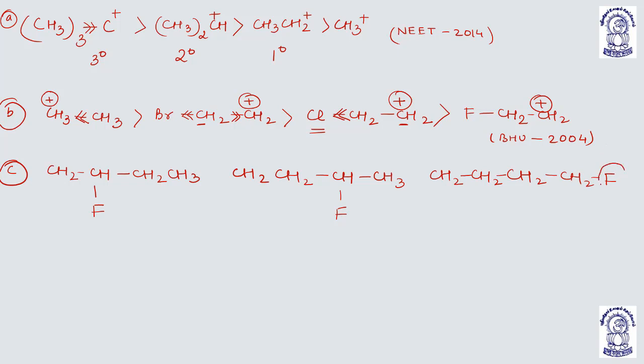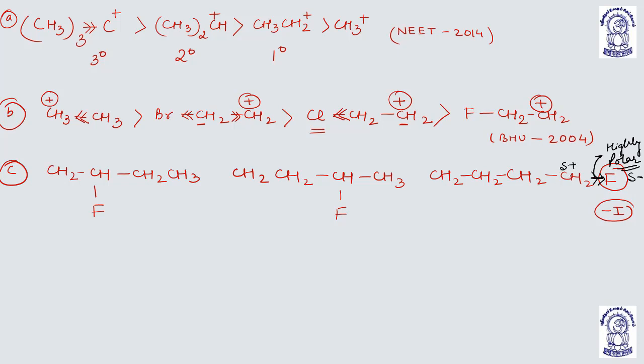This is the electron withdrawing group, the minus I effect. This bond, which I am shading with black, will be highly polar. So the fluorine will attract electrons towards itself. Fluorine will acquire the partial negative charge and the carbon will acquire the partial positive charge.